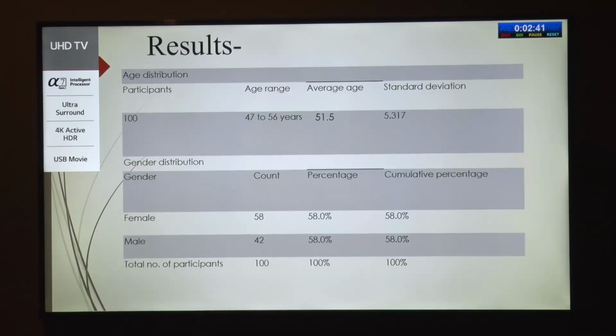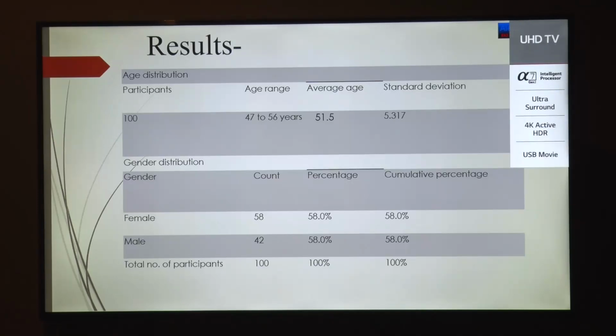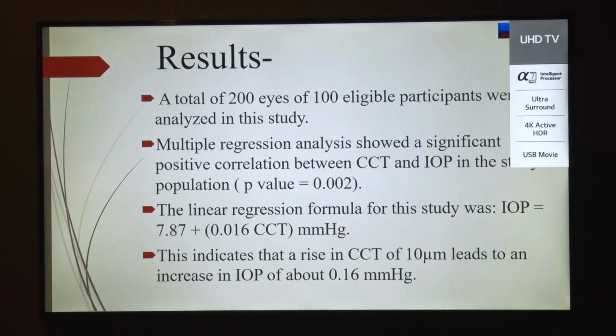These are the results. Age distribution: 47 to 56 years was the age range. 51.5 is the average age. Gender distribution: females were more in my study. 58 females, 42 males. Results: these are the relation between the IOP and CCT with 0.002 significant p-value. A total of 200 eyes of 100 eligible participants were analyzed in this study.